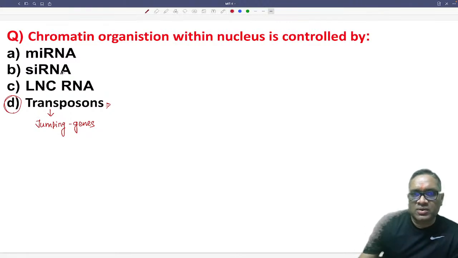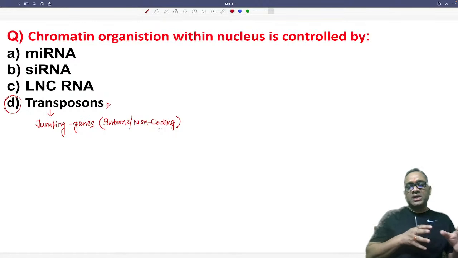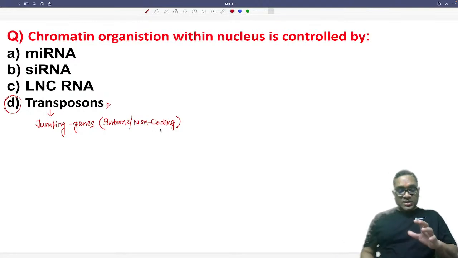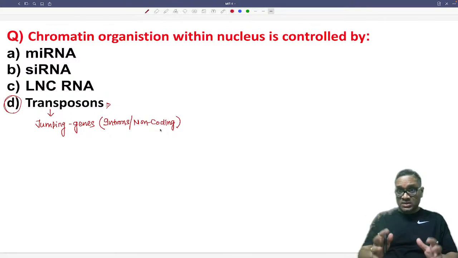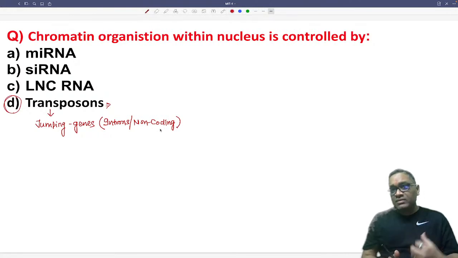All of them are introns only, right? Jumping genes are also introns, or you can say non-coding areas. Many times we remember intron as inhibitor and get confused. Remember, introns are the majority of our human genome, and they do not code but they regulate our human genome.